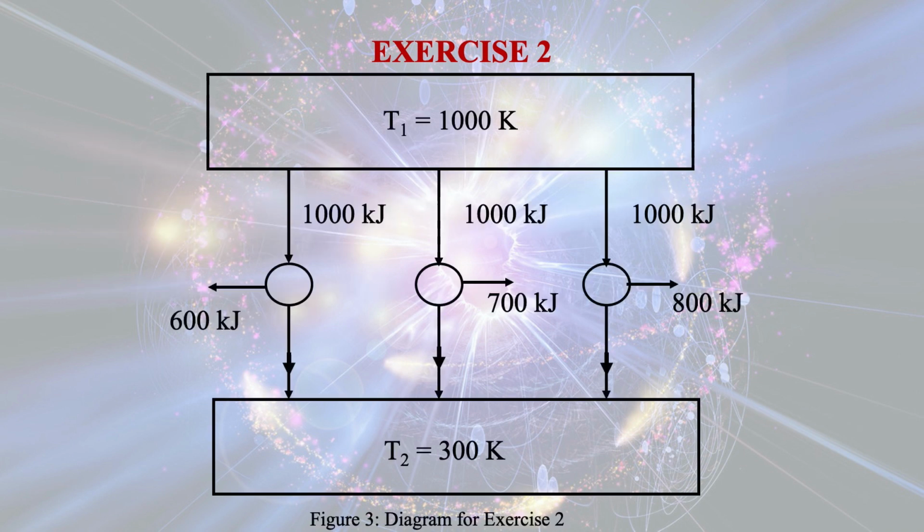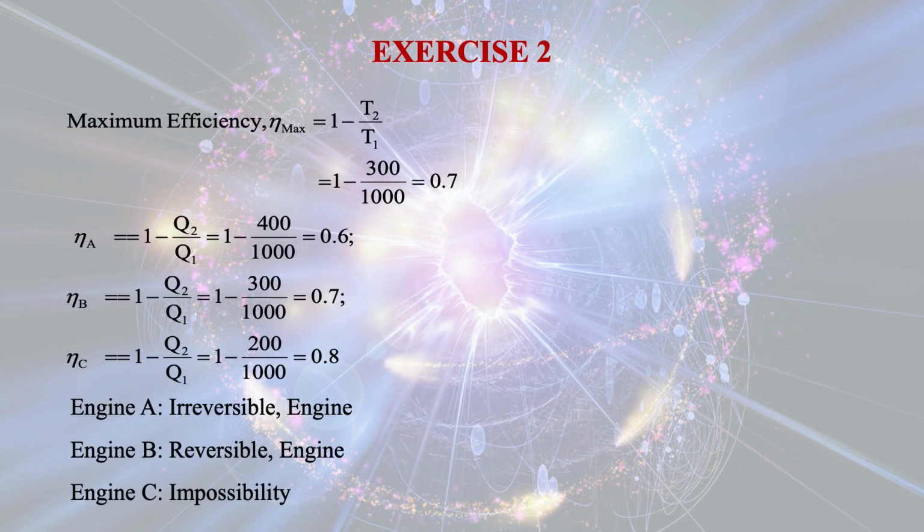Dear learners, I'll just give you the hint. You can try at your leisure time. So the temperatures are given. The temperature of the hot reservoir is 1000 K and the temperature of the cold reservoir, that is the sink temperature, is 300 K. So you can calculate the Carnot efficiency, and that comes out to be 70%.